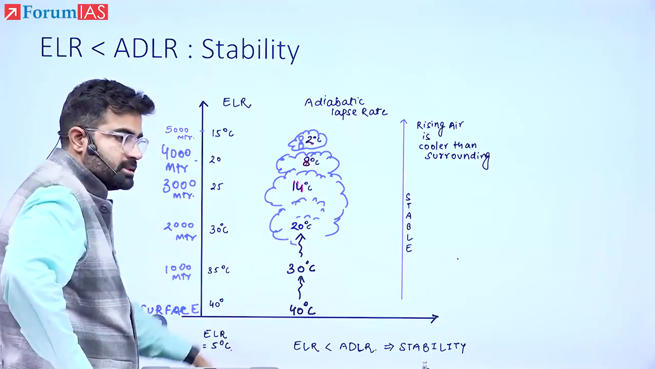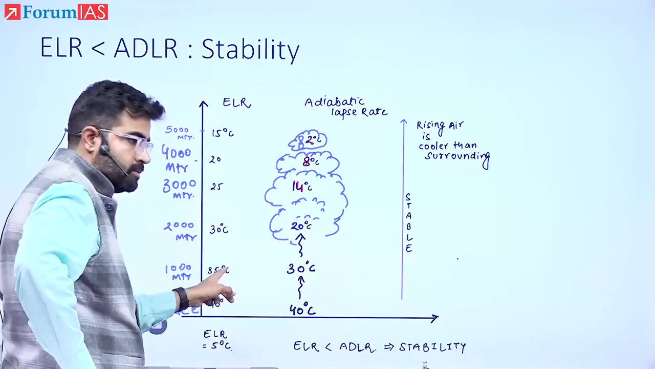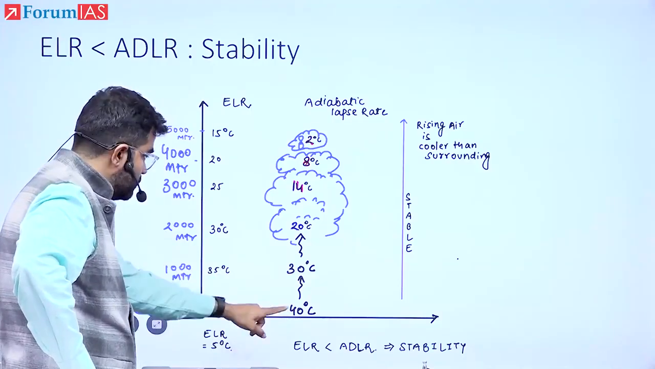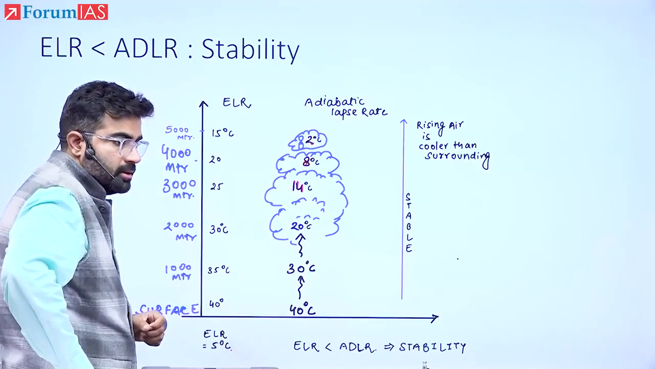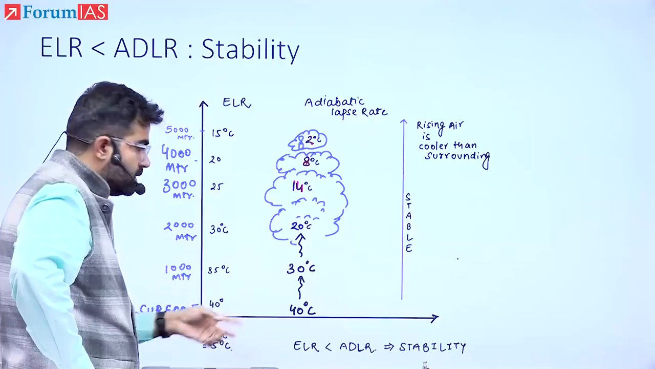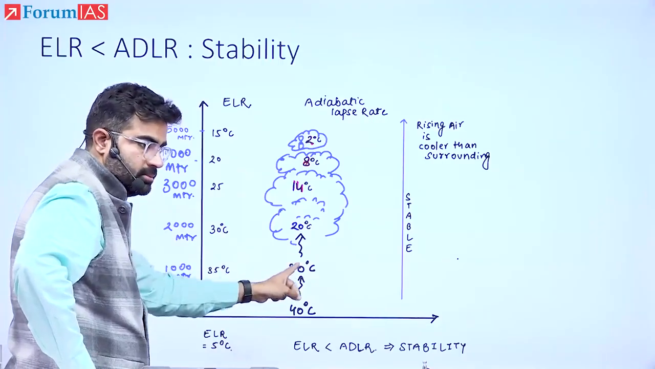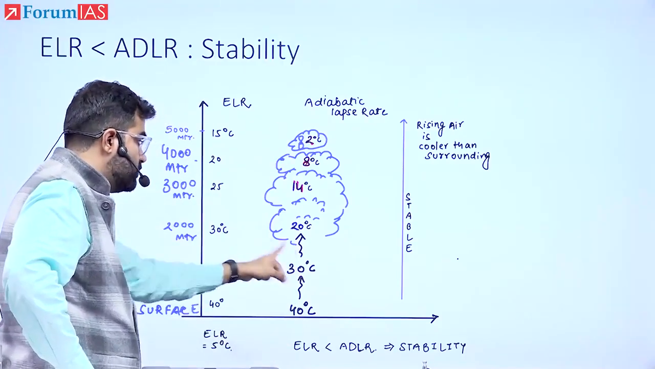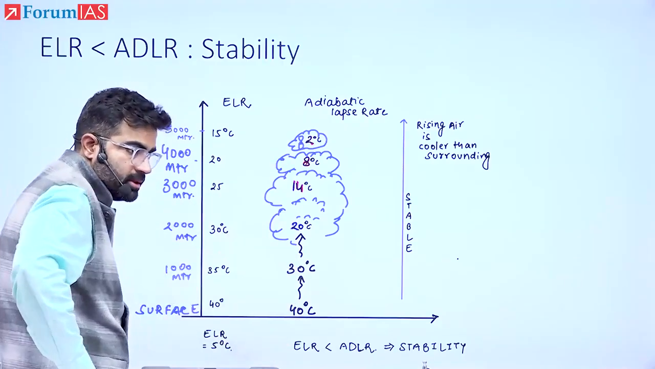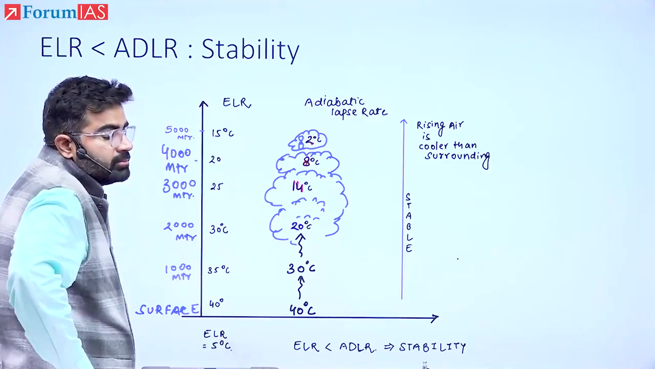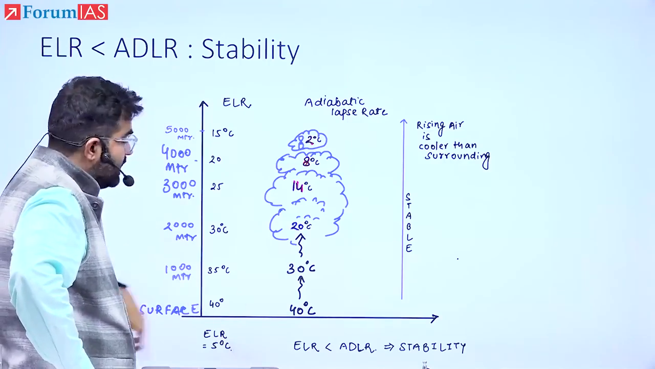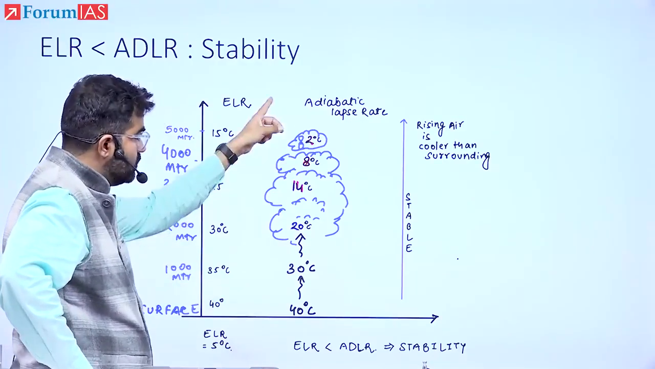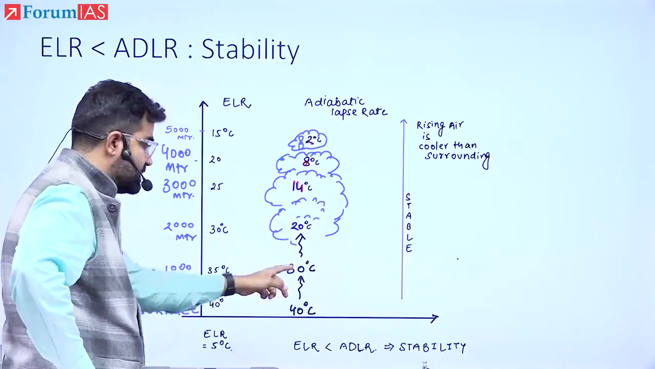Why is there a difference here? Why is this temperature reducing from 40 to 30? It reduced by 10 degrees C, that is why we are doing the comparison here. You are asking what is the use of this rate? If there is no rate, then how will you compare these temperatures in the upper atmosphere? Where did the 30 come from? It came because the air is rising.